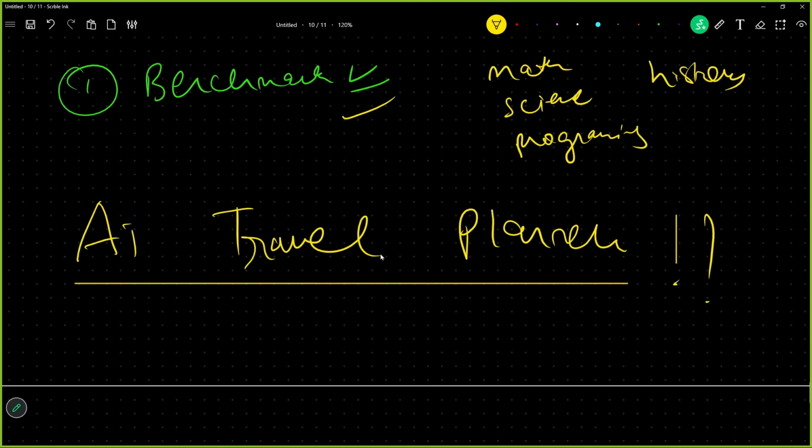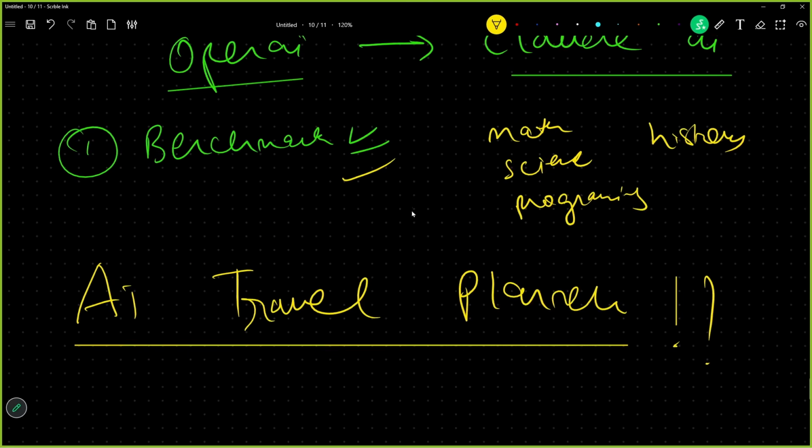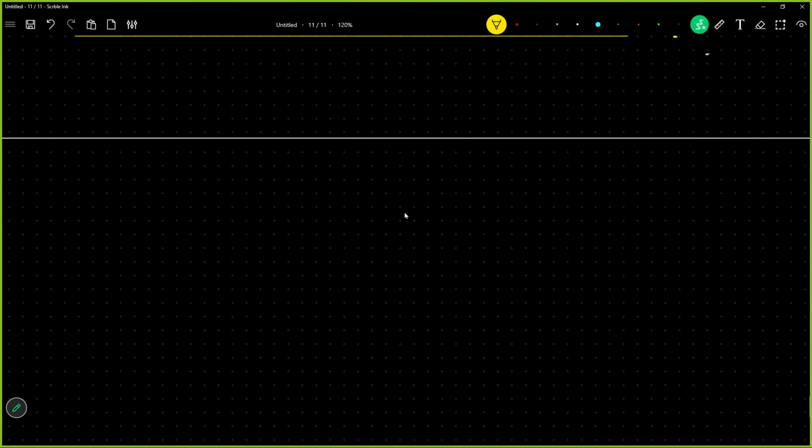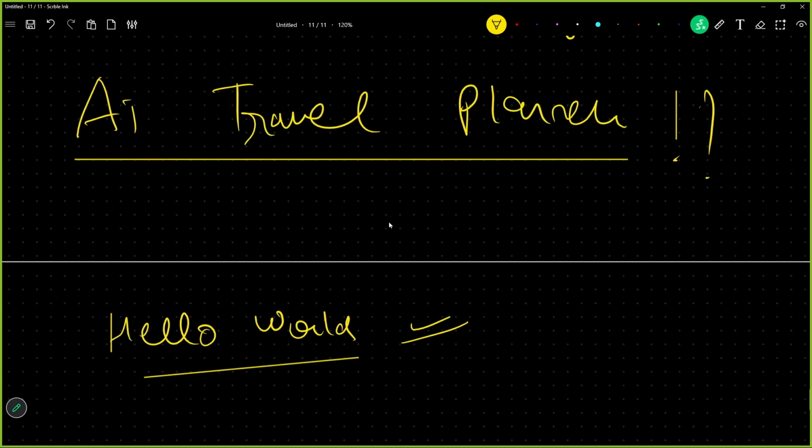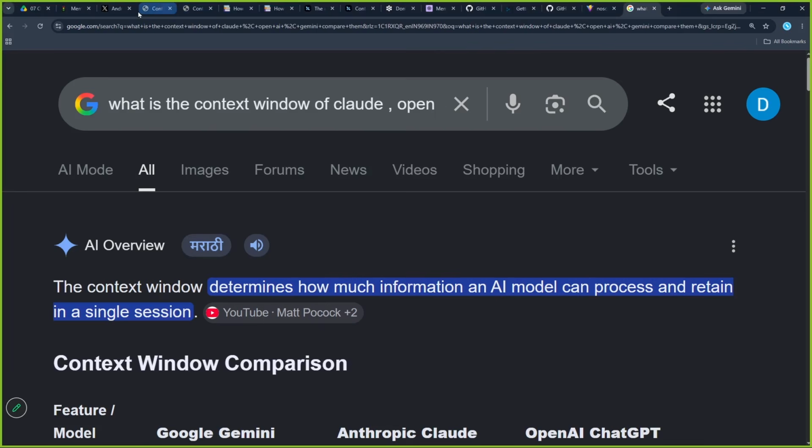AI travel planner. This is the most basic project which every AI engineer goes through. Just like when we are learning Python and we learn Hello World, which is the first step into Python or any programming language, similarly, when you are programming AI agents, you go ahead and make an AI travel planner. Why? Because this was the first ever solution made by people when it comes to agentic AI. People went for this solution. And almost every resume I have seen in my life, I have always seen AI travel planner in the beginner level projects.